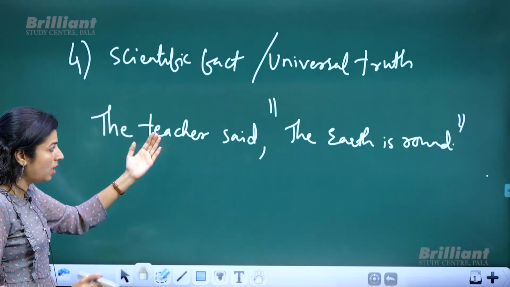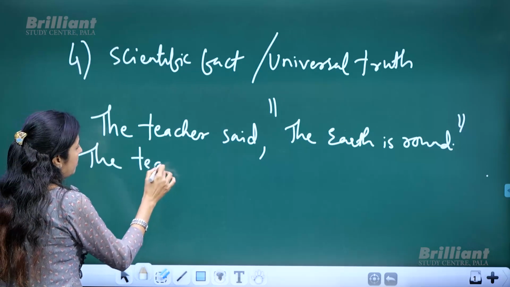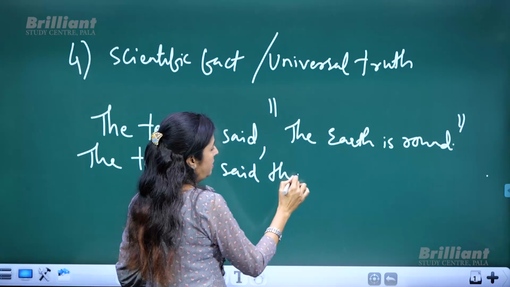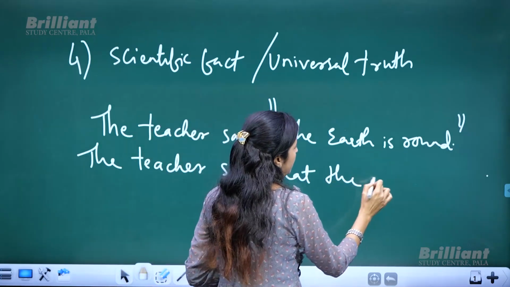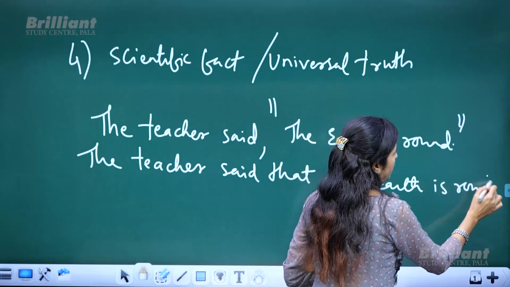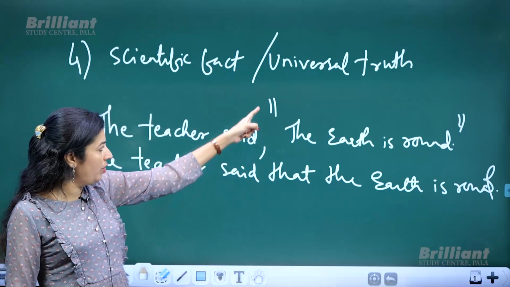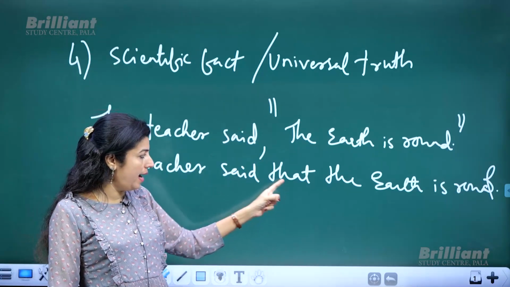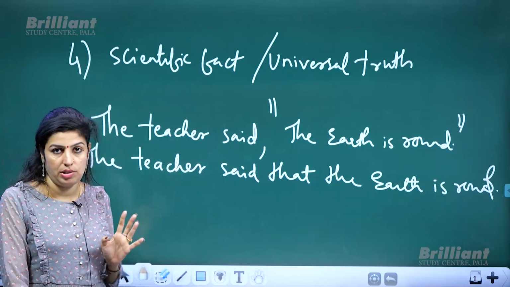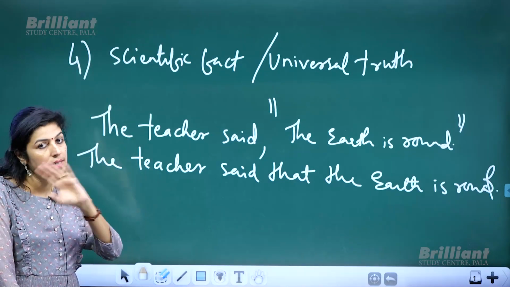So how will you convert that into indirect speech? The teacher said that the earth is round, no tense change. Other changes are made, like removing the inverted commas and adding that. But the tense is not changed. So this is our fourth rule, where there is no tense change.